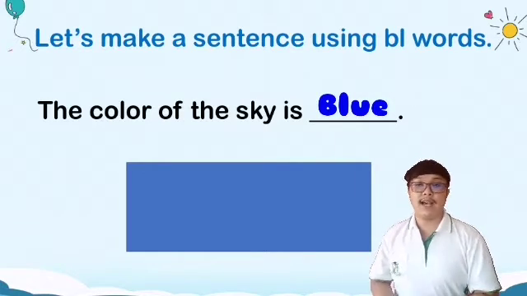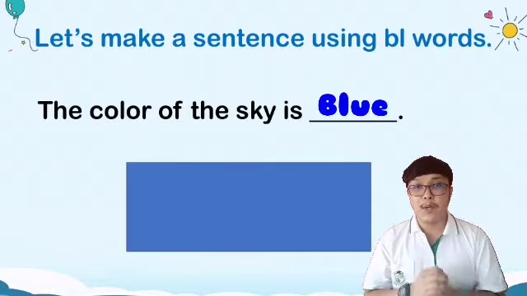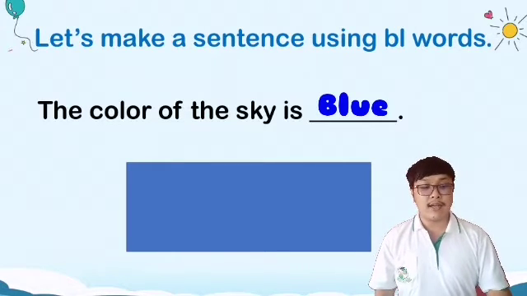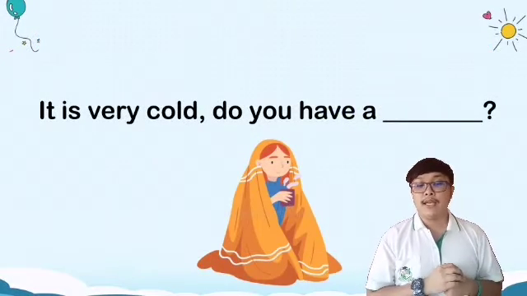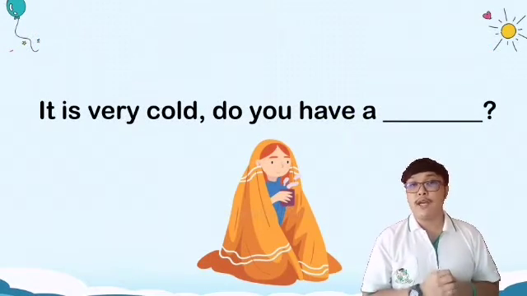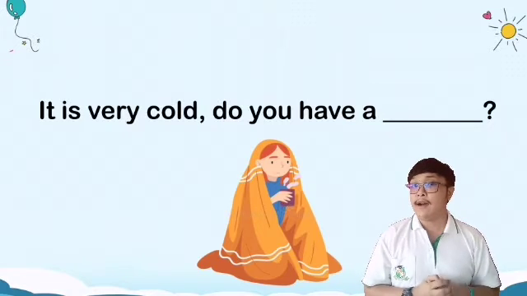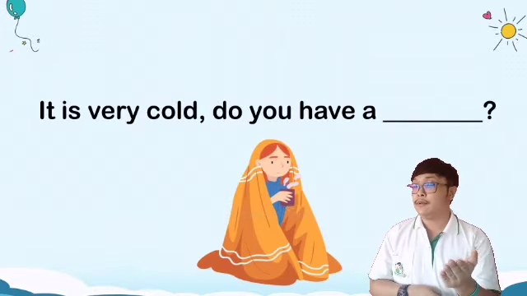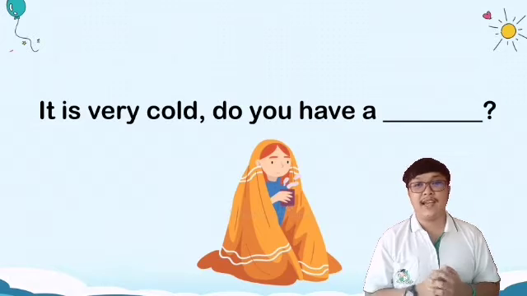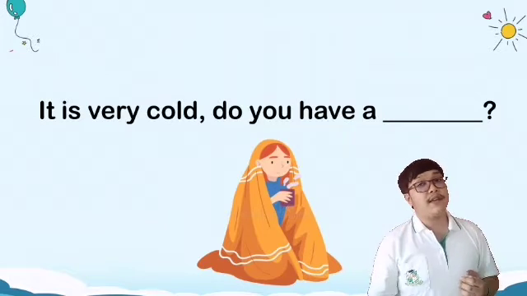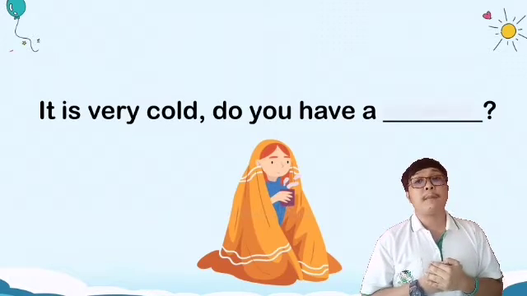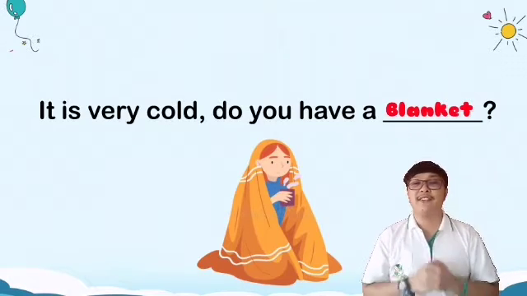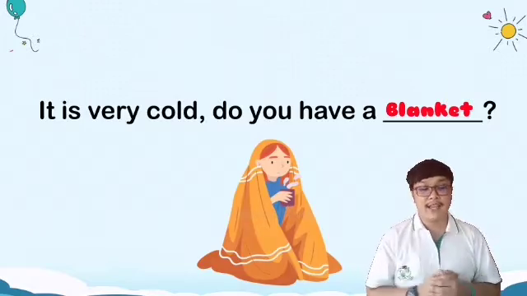The color of the sky is blue. Next one. It is very cold. Do you have a blanket? Okay, very good. Do you have a blanket?